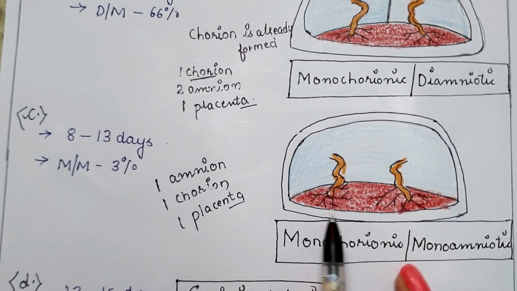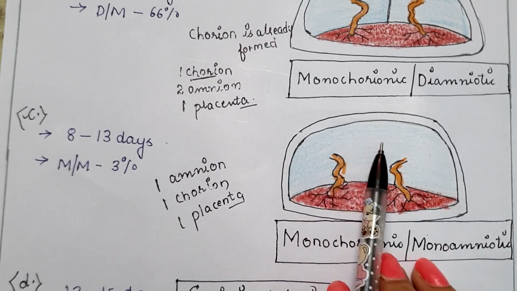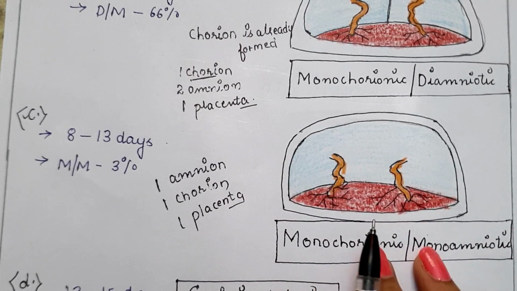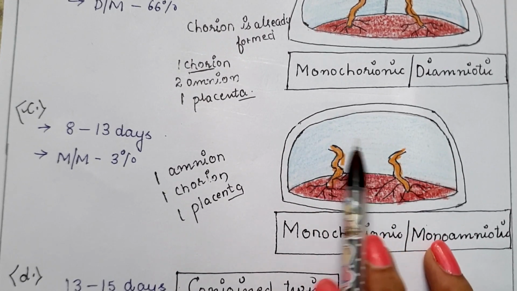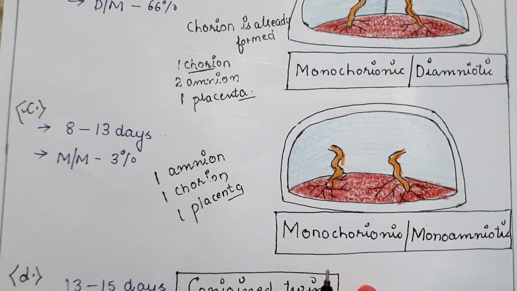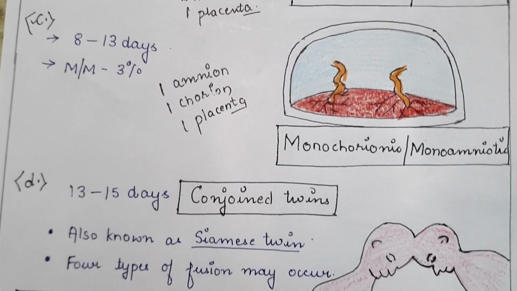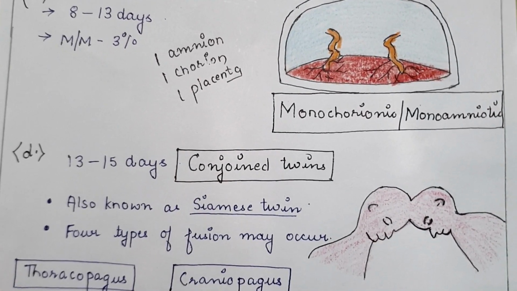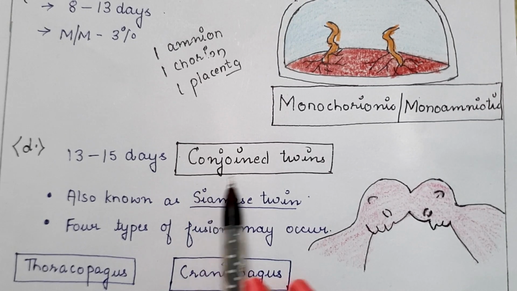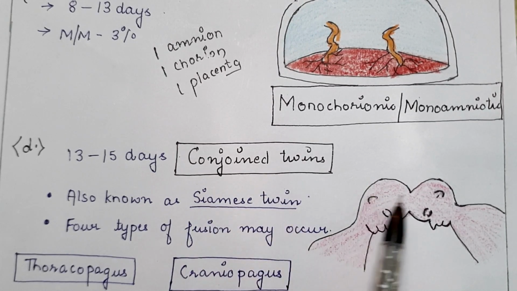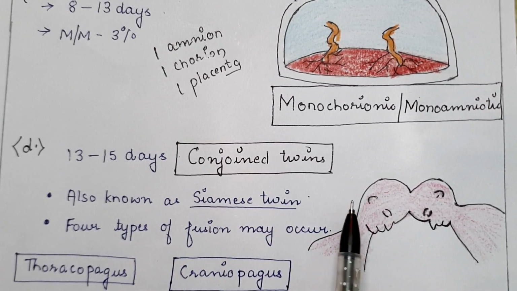As you can see in this diagram, this is one single placenta with a single amniotic cavity and a single chorion. The two fetuses develop inside the single amniotic sac, which is known as monochorionic and monoamniotic type of monozygotic twins.